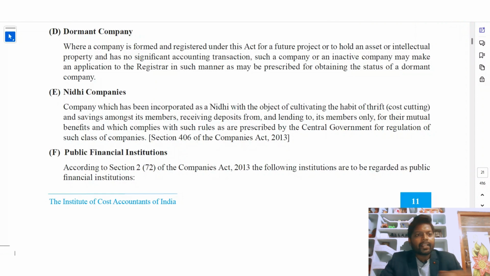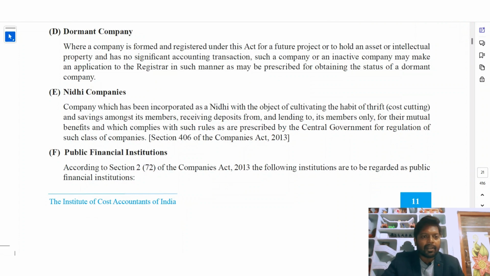Dormant company. Where a company is formed and registered under this Act for a future project, or to hold an asset or intellectual property, and has no significant accounting transaction, such a company or an inactive company may make an application to the Registrar, in such manner as may be prescribed, for obtaining the status of a dormant company. So a dormant company is where a company is formed and registered under this Act for a future project or some purpose, and when the purpose is served, the company is dissolved. That type of company will be called a dormant company.